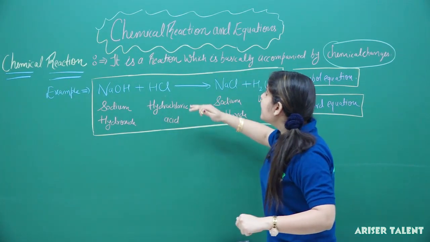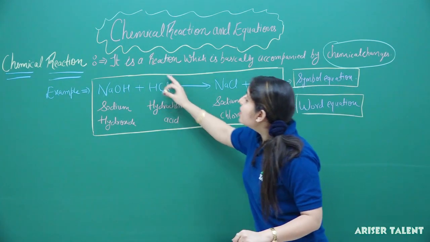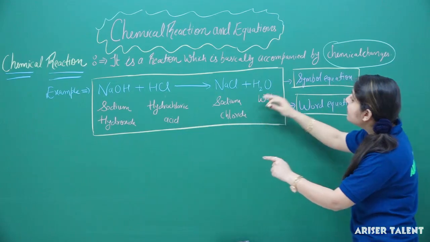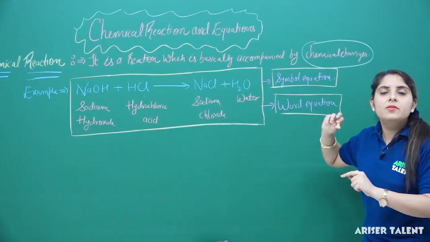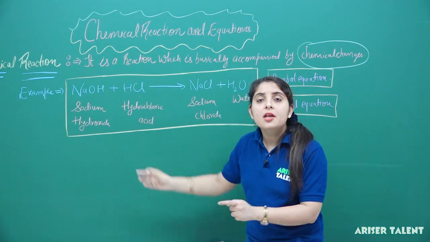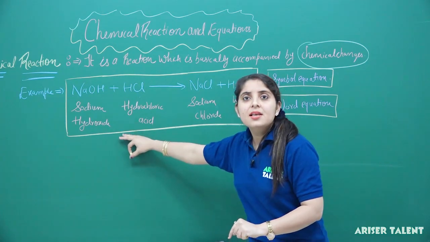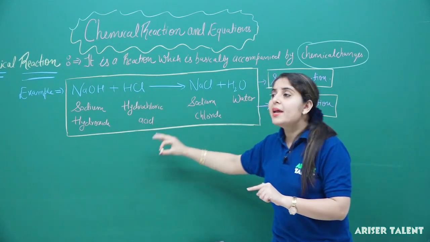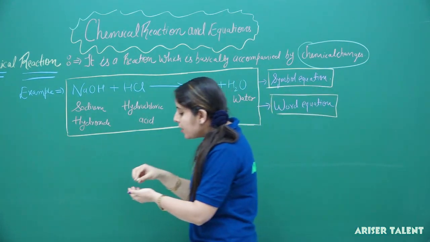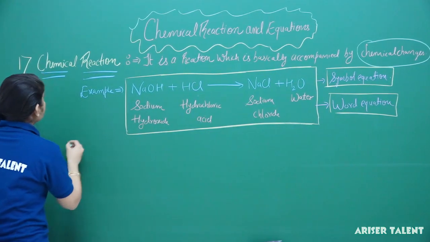A chemical reaction has certain things present on the left hand side of the equation and certain things on the right side. The things on the left hand side, which combine to give a particular thing, are known as reactants, and the substance formed as a result of the reactants is called a product. So we have two terms in this category: first is reactants and second is products.